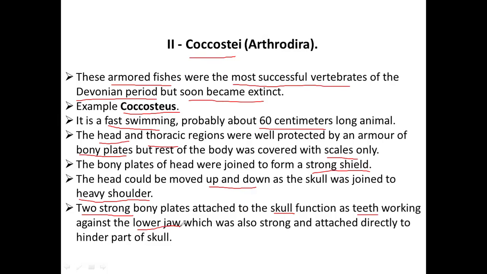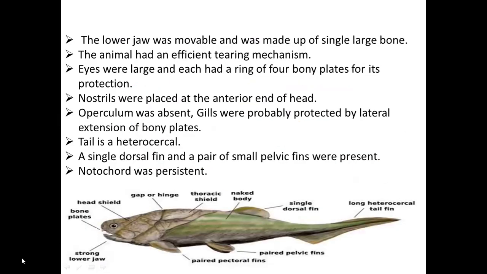So the anterior part will have two strong bony plates which are attached to the skull and which will act as teeth, so that it will be helpful for breaking the flesh or food into smaller parts. And the next characteristic, coming to the lower jaw, it is movable and it is made up of a single large bone. And this animal has an efficient tearing mechanism.